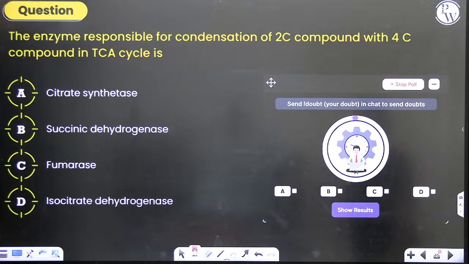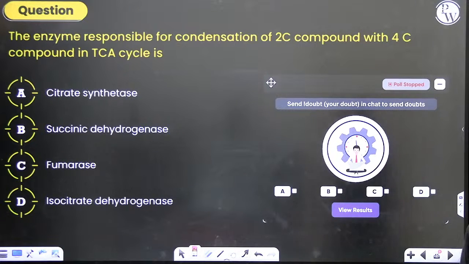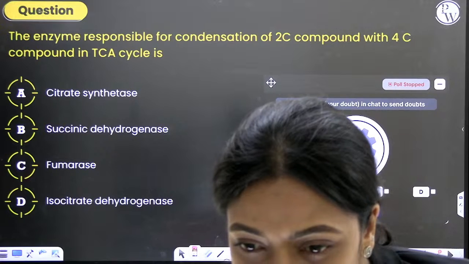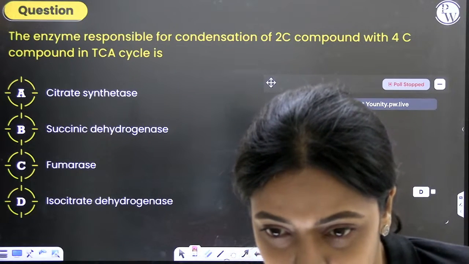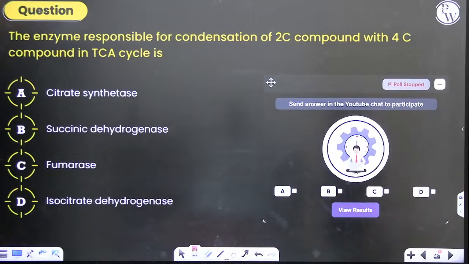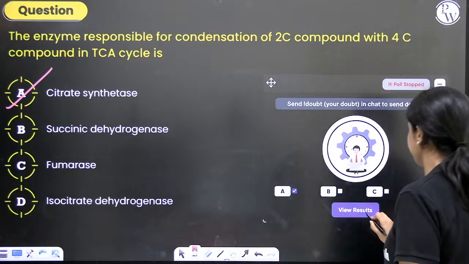The enzyme responsible for condensation of 2 carbon compound with 4 carbon compound in TCA cycle is citrate synthetase, succinic dehydrogenase, fumarase, isocitrate dehydrogenase. Sweetie says B. Many are saying A. Why do Sweetie and Anjali think B? I do not know. Option A is the correct answer.